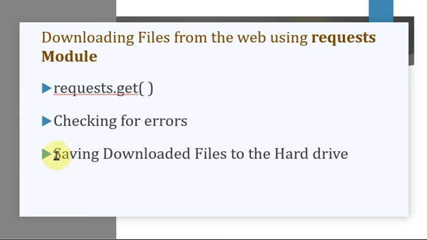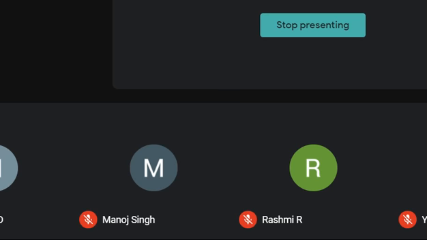Okay. And the last point remaining in the request module is saving downloaded files to the hard drive. Using the request module, you can download the contents. That downloaded content, you need to save it in your hard drive, so that even though you don't have an internet connection, you can still get that data. So that is what we are going to see in this topic, saving downloaded files to the hard drive. Again we have a code for this. I've already copied it, so just execute this.